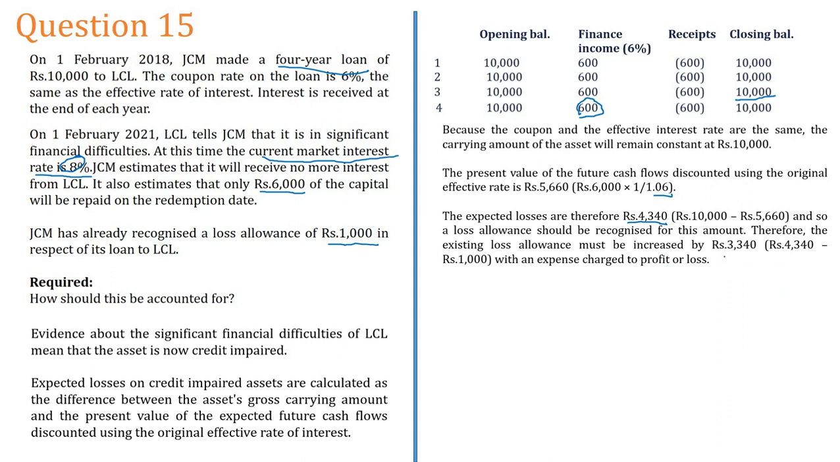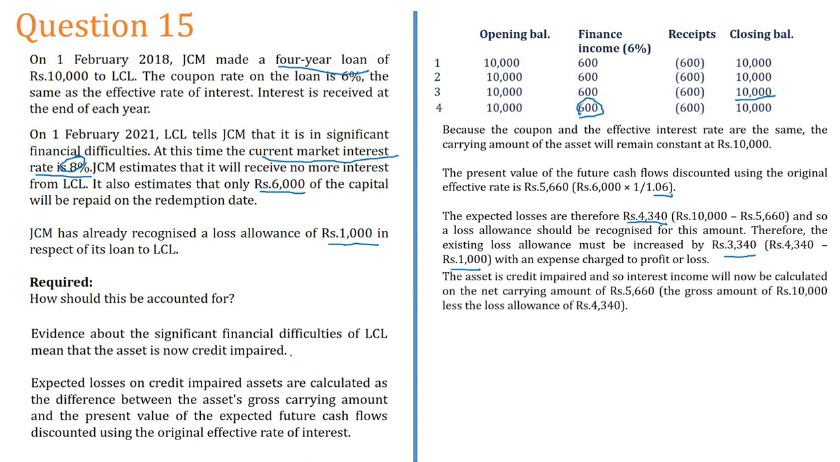Already I have done 1,000, the 12 months expected credit loss. Now it seems that there's a significant increase in the credit loss. Why? The reason is LCL says they cannot pay me later. That means it seems to be like bankrupt. That means you should make lifetime expected credit loss.